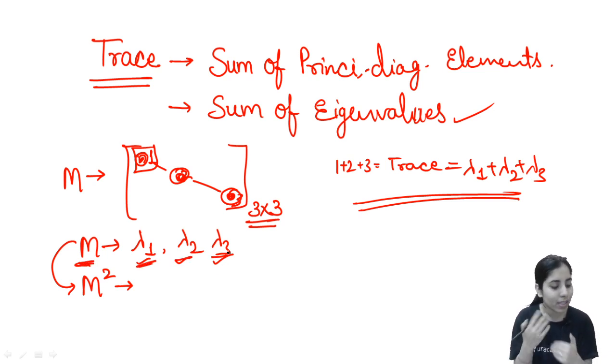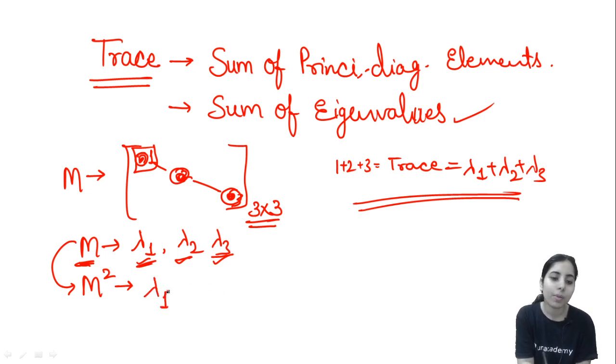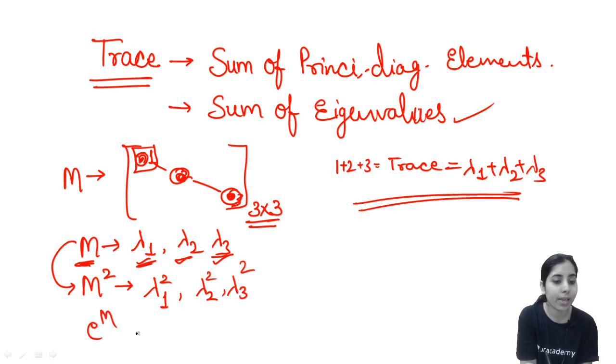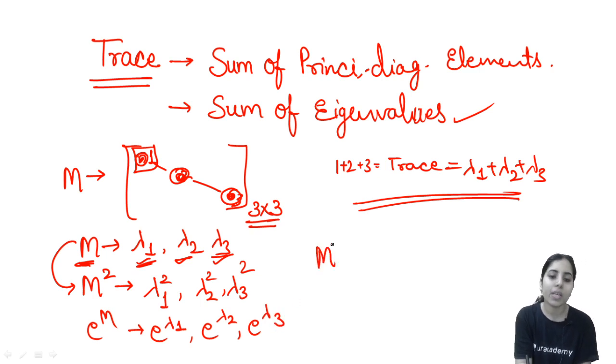Then for matrix M square, the eigenvalues will be lambda 1 square, lambda 2 square, lambda 3 square. Then for matrix e to the power M, eigenvalues will be e to the power lambda 1, e to the power lambda 2, e to the power lambda 3. Then for matrix M inverse, eigenvalues will be lambda 1 inverse, lambda 2 inverse, lambda 3 inverse.